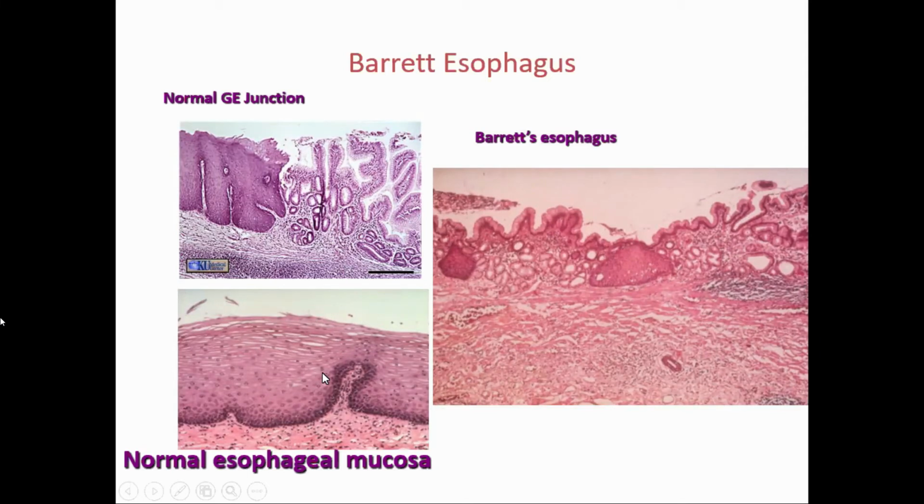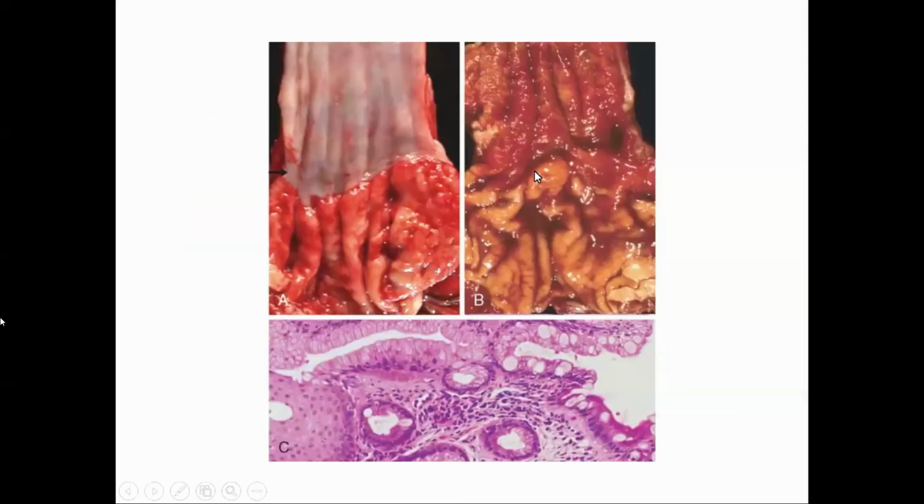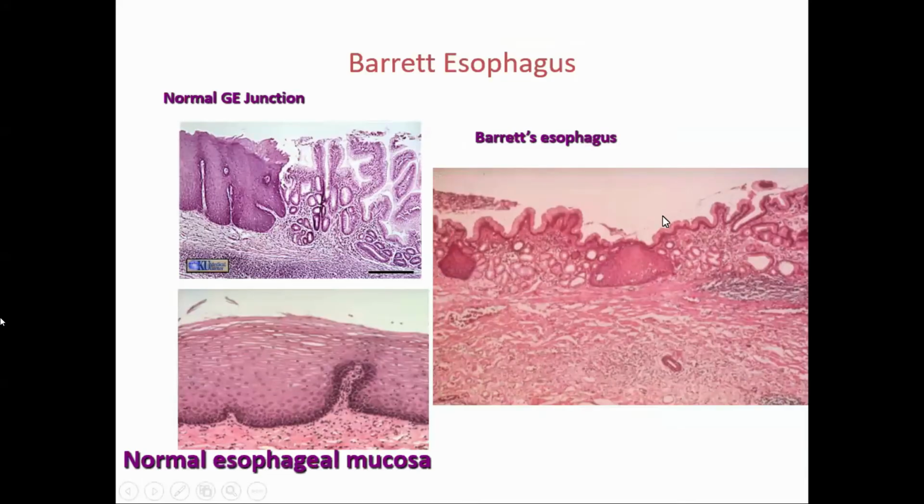This is normal esophagus. I have already shown you this. Now here you see this lower part has been converted to this metaplastic columnar. These are the finger-like projections, that is villi. And I'll show you in high power, they will have goblet cells. These are squamous remnants of the squamous epithelium. So see the whole patch here. This has been converted to intestinal metaplasia. So this will be seen under the microscope.